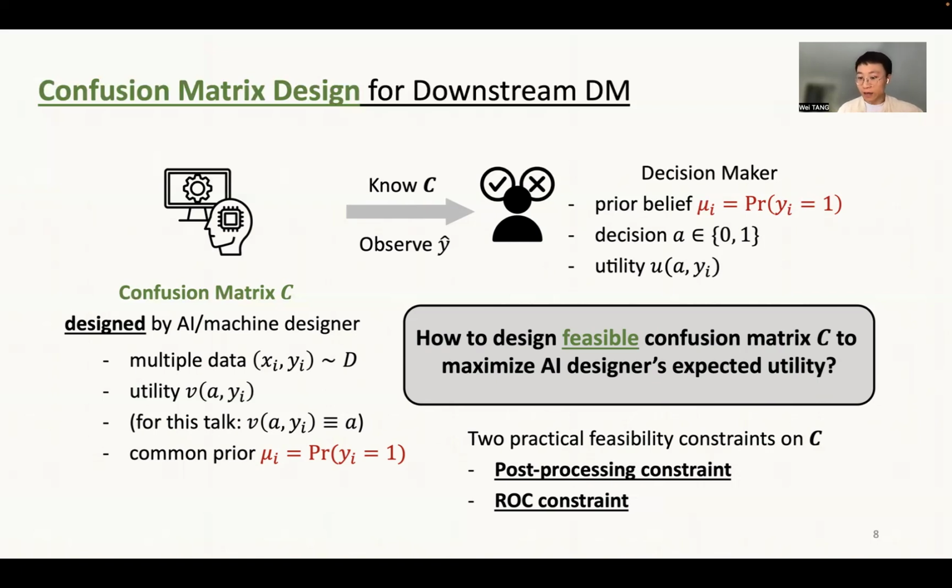And the ROC constraint aims to capture the fact that the designer is able to retrain the machine model, but subject to some inherent uncertainty of limited data or limited computational resources. And these ROC constraints are also motivated by the fact that the AI designer may also need to satisfy additional considerations like fairness or privacy considerations.